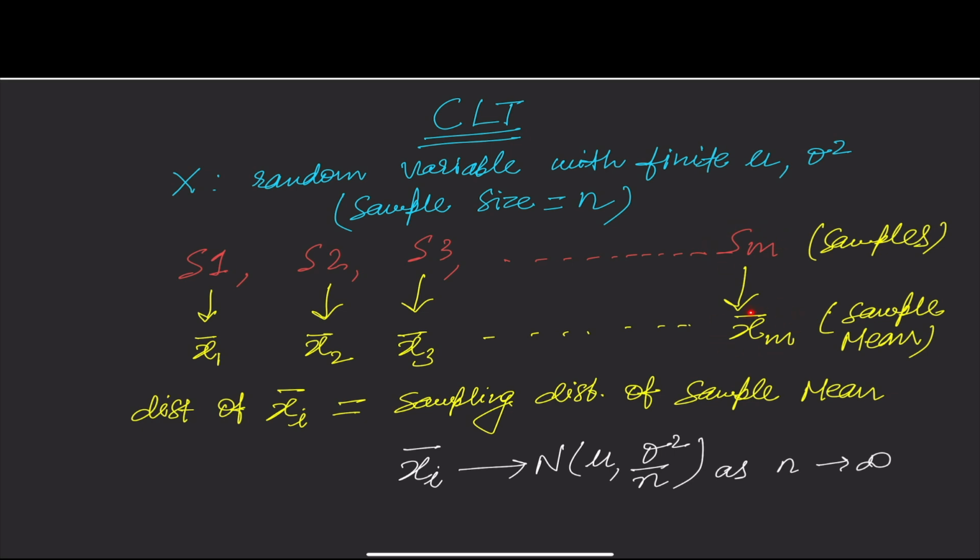So I have computed the mean of all my samples. There is a distribution for this xi bar, which is nothing but the sampling distribution of sample mean.